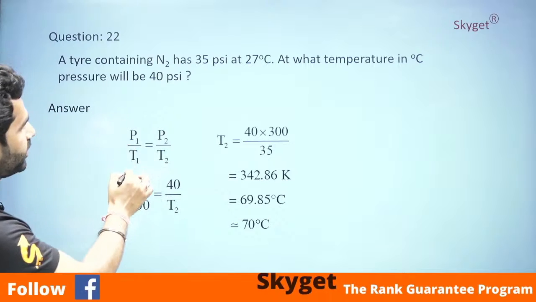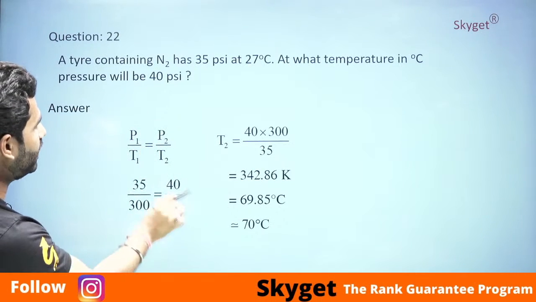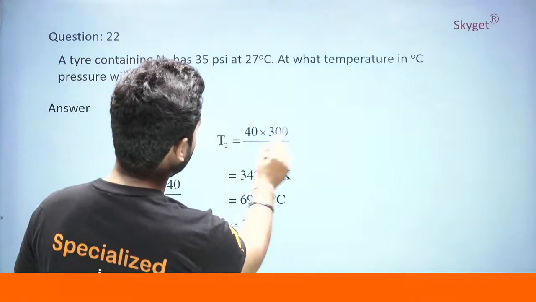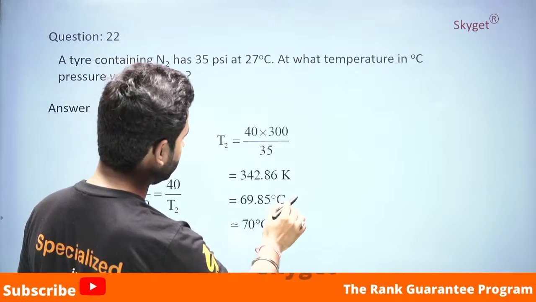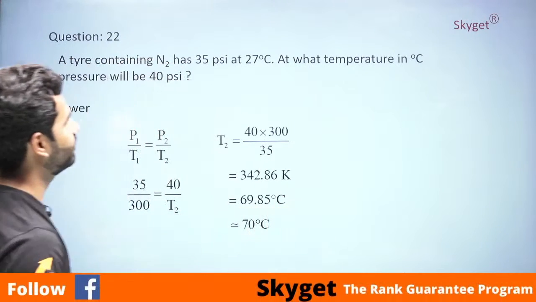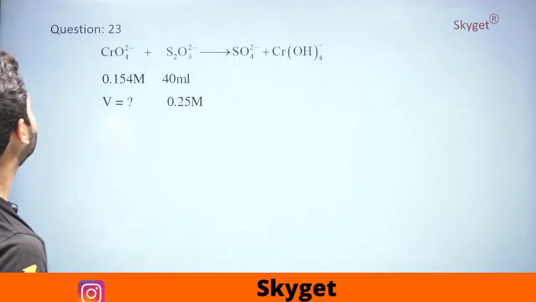See, P1 by P2 is equal to T1 by T2. Directly apply the formula, put the values, get the T2 in Kelvin, subtract 273 from here, get 69.85. Direct answer. Key is 70. Yes. Next question.